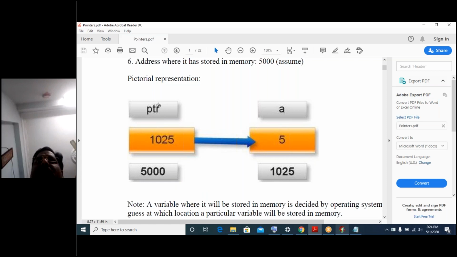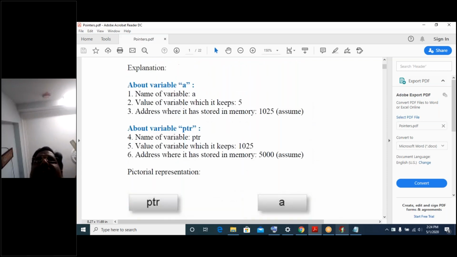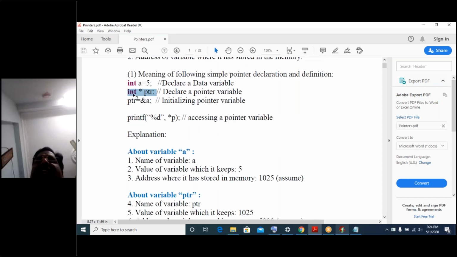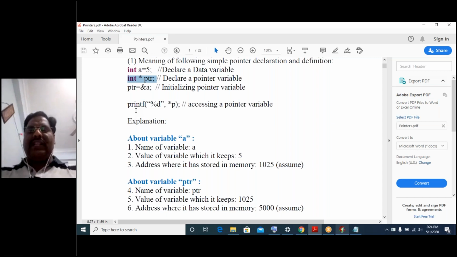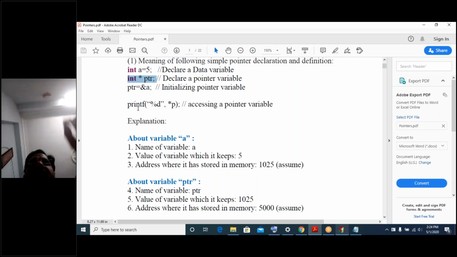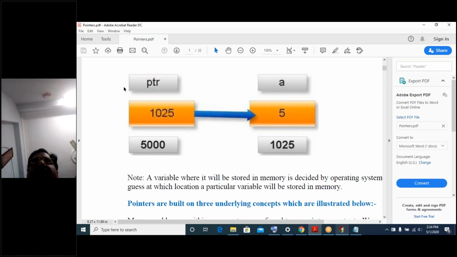The pointer variable is created as we already said: int, a 2 byte memory cell was created. First point. And the next one here is the pointer variable PTR. The name of that particular cell is PTR. A pointer variable PTR is also nothing but a simple variable only. So for that variable, a 2 byte memory cell was created, and the address location of PTR here is 5000.